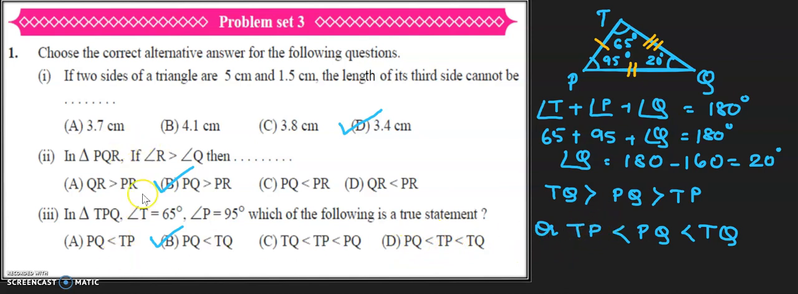Okay, students. So to get the answers of such type of MCQs, we have to do some bit of calculations in the rough work. Only then will you be able to solve this. Hope this part is clear.